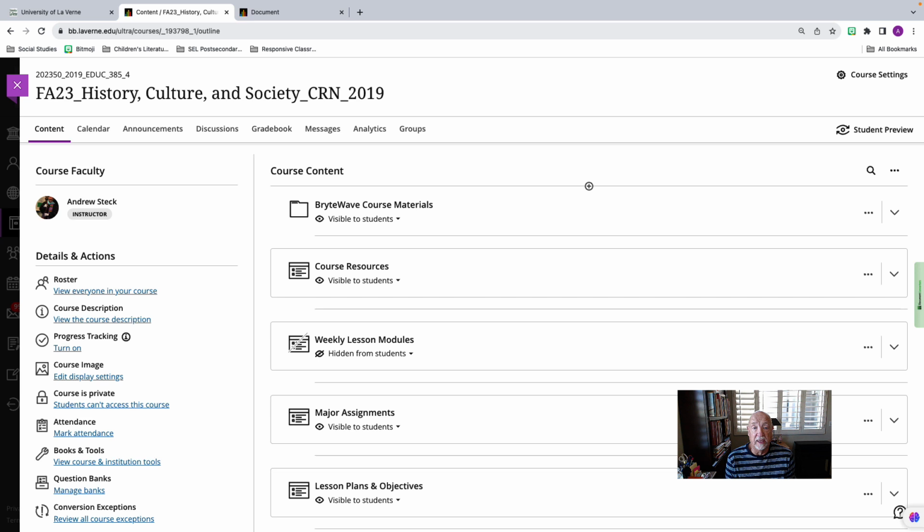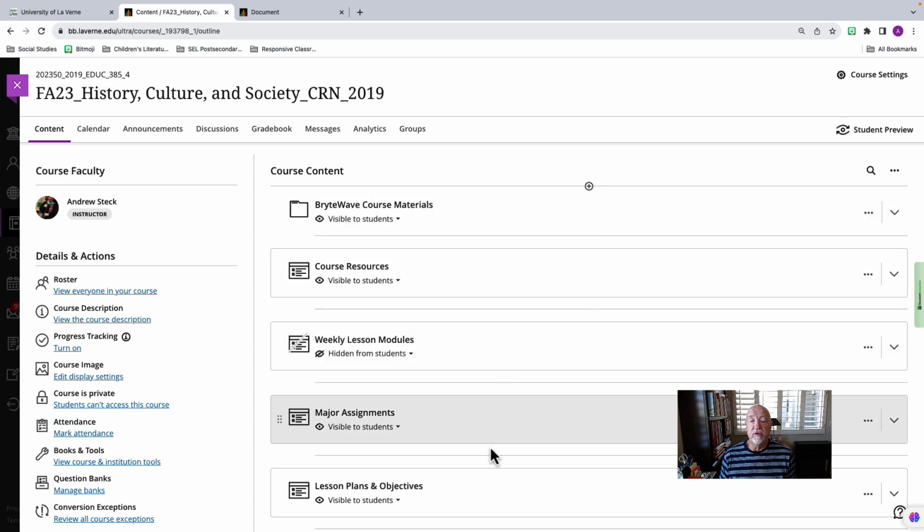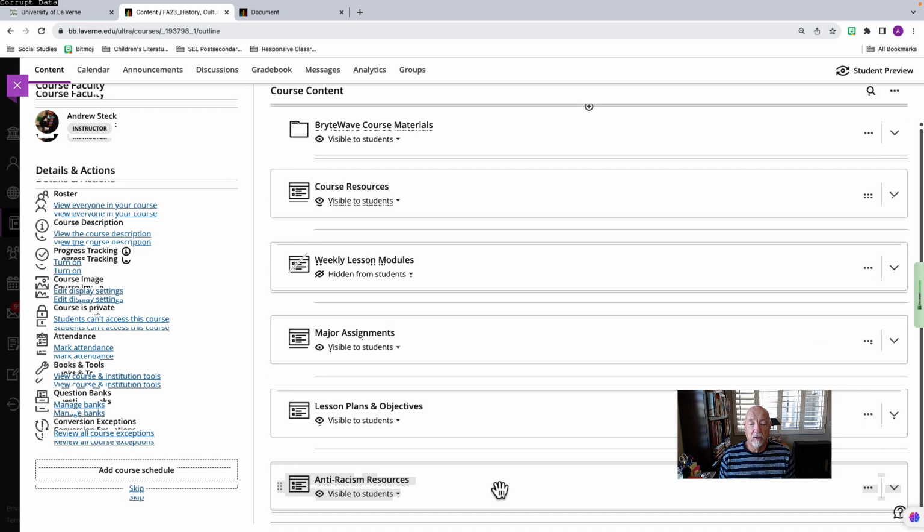We're on Ultra Blackboard in the course right now, and I'd like to walk you through the course so you have a better understanding of where you will find resources and the materials and where to work each week. The main menu here has all the folders that you need for this course.